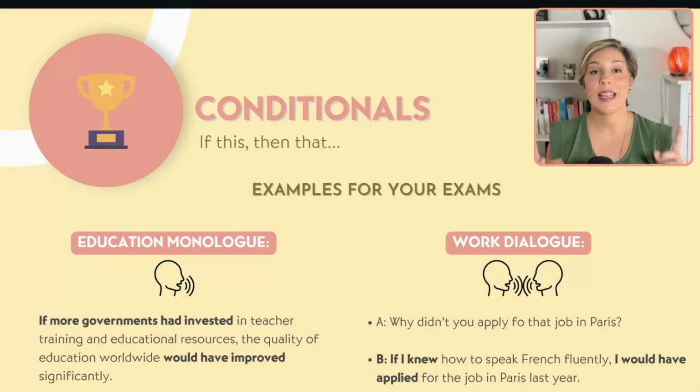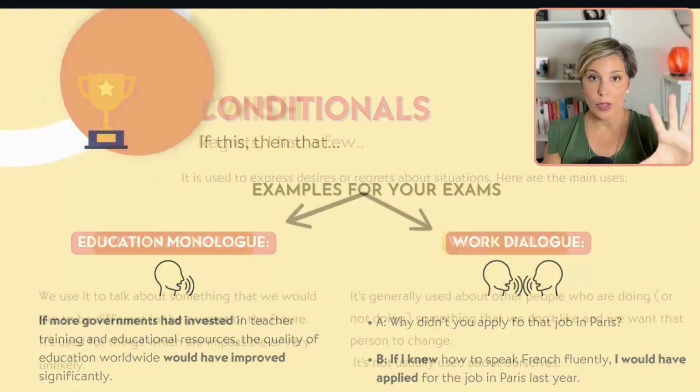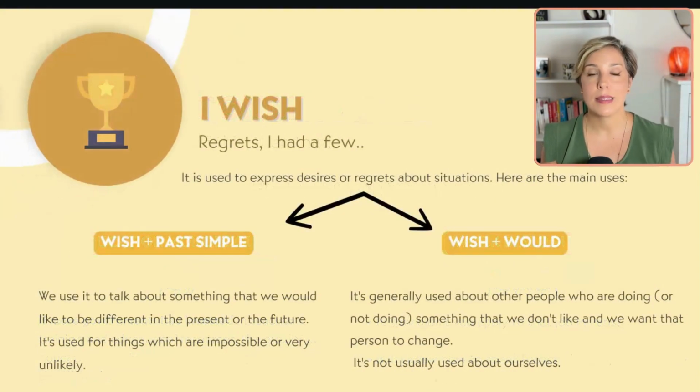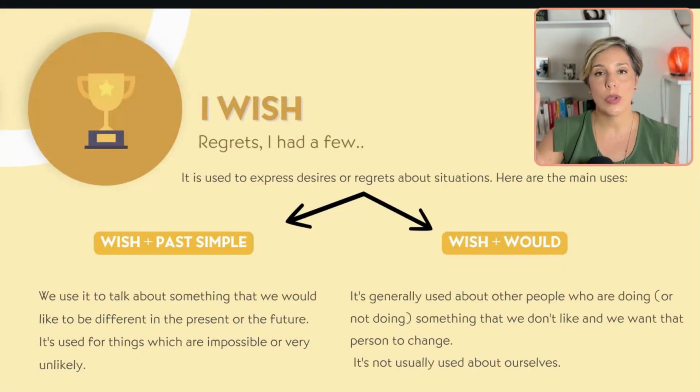Let's move on to the next grammatical structure. In this case it is "I wish," which is amazing and very, very practical and useful for any kind of situation, mainly to talk about your desires and also to regret some things that you have done in the past. Now, wish can be divided into two different uses: when we use wish followed by a past simple, and also when we use wish followed by would, and it's a little bit different.